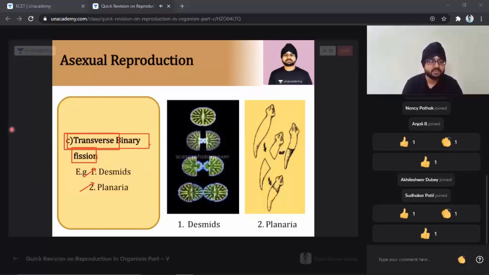Now there is an important fact about planaria. Planaria has a very high regenerative power.